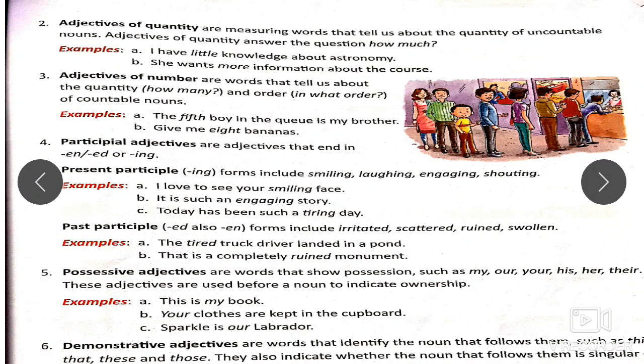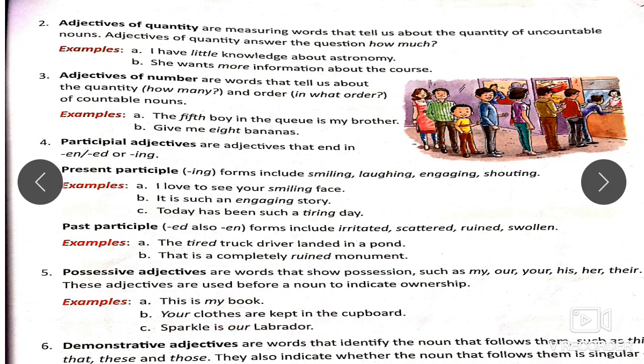So possessive adjectives usually have the words of possession, that is my, our, your, his, her, their, and we use the noun right after the word of possession. Then these words of possession become possessive adjectives because they modify the nouns which follow them. This is my book. This is whose book? My book. So my is the possessive adjective, and the noun that it modifies is book. Your clothes. Whose clothes? Your clothes. So clothes is the noun, your is the possessive adjective.